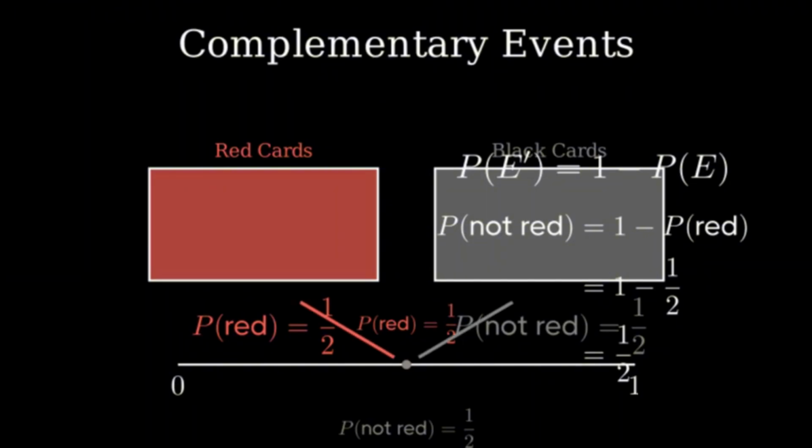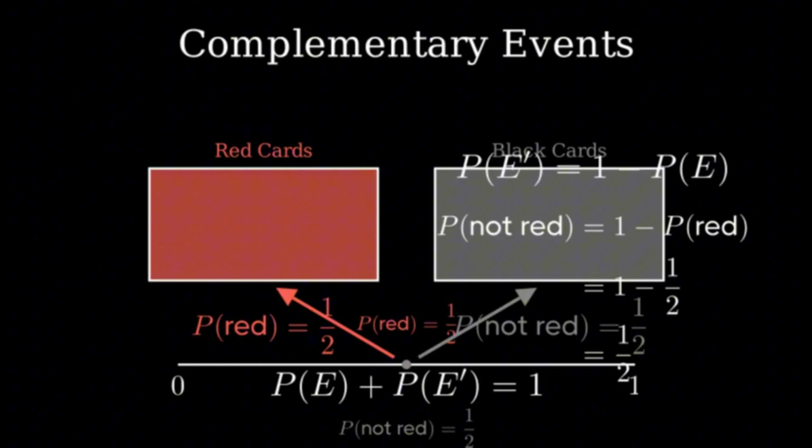Notice how these probabilities connect directly to our red and black card groups. Together, they account for all possible outcomes when drawing a single card. This leads us to an important principle. The probability of any event plus the probability of its complement always equals 1. Written mathematically, P of E plus P of E prime equals 1.